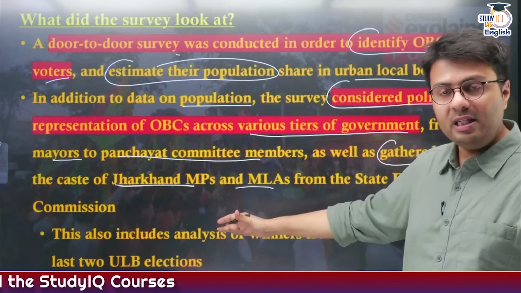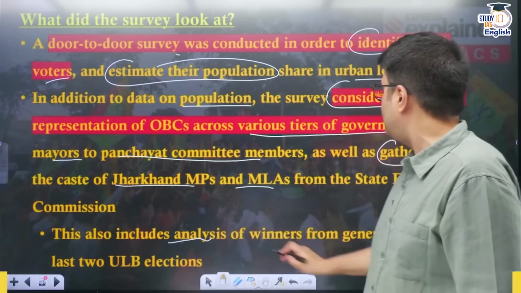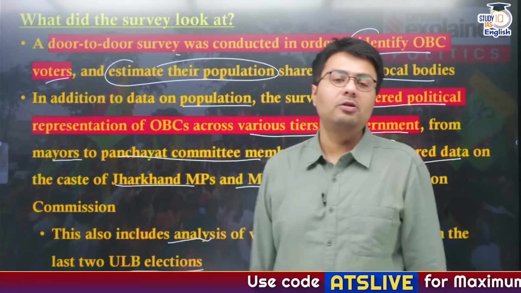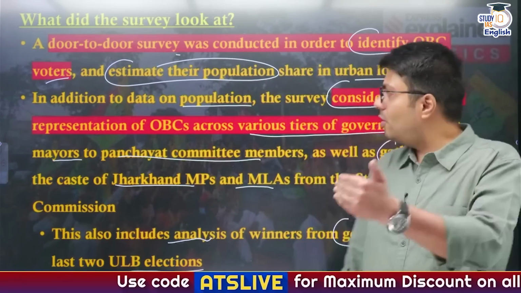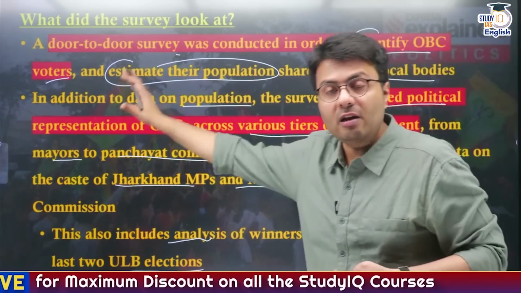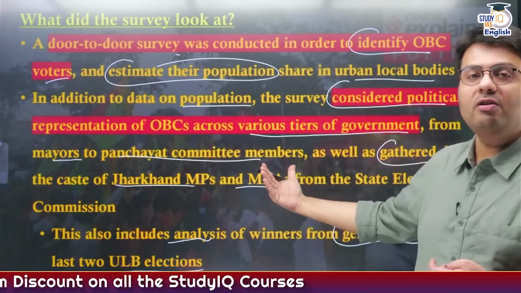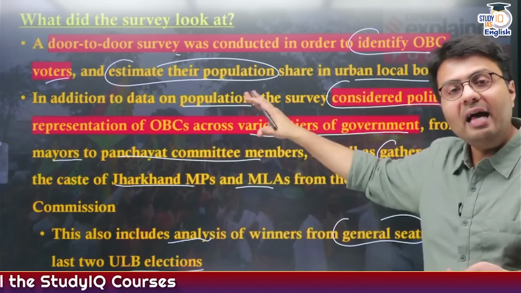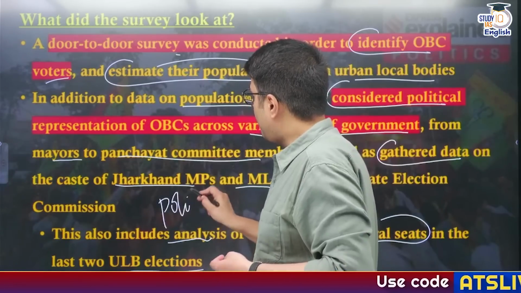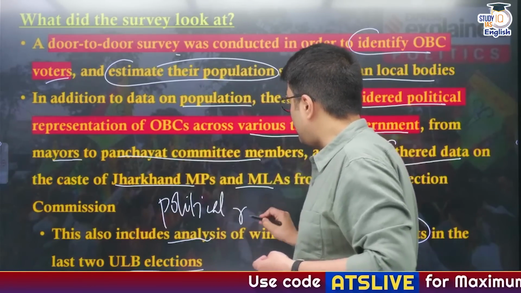In addition to all this data, it is also including an analysis of the winners from general seats in the last two ULB elections. So, it is ascertaining whether people belonging to OBC categories were adequately represented at various different levels of the government as elected officials, and it is ascertaining this data to understand the levels of their political representation. Understood?